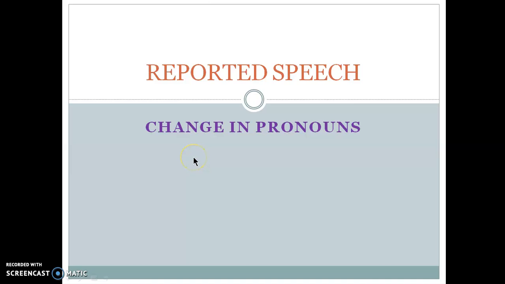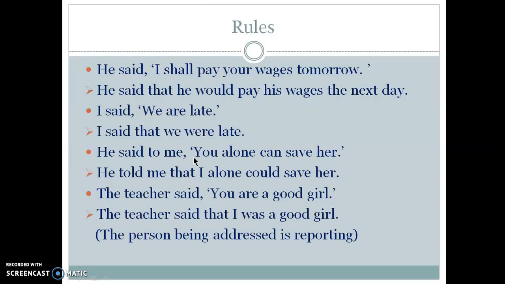Alright, now change in pronouns. When we change direct speech into indirect speech, the pronouns change so that the relationship between the reporter and the speaker of the reported speech is shown. Now let me show you some examples. Now what are the rules regarding the change of pronoun? Okay, I will explain it with the help of some examples.